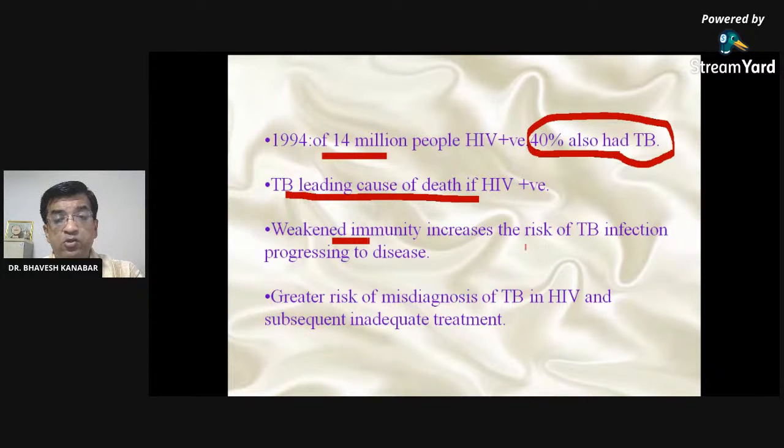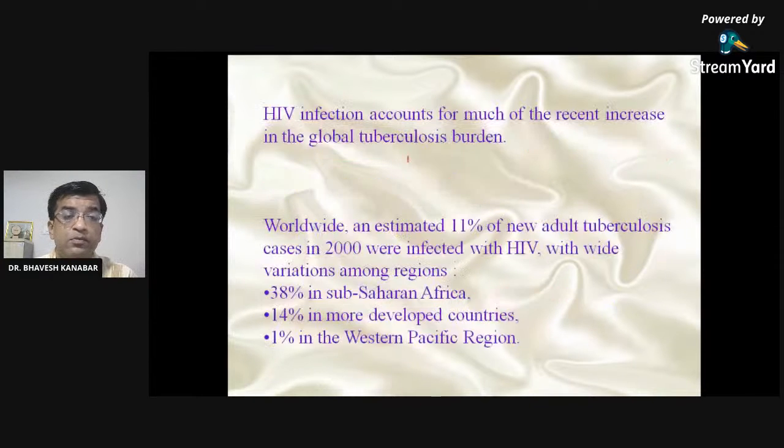Weakened immunity increases the risk of tuberculosis progressing into disease, and there is a greater risk of misdiagnosis of TB in HIV and subsequent inadequate treatment. So nowadays, if any person is detected HIV positive, that person has to undergo investigation for tuberculosis also. In the same way, a person found to be TB positive also has to go through HIV testing. This is co-infection, so both should be tested in any one disease.